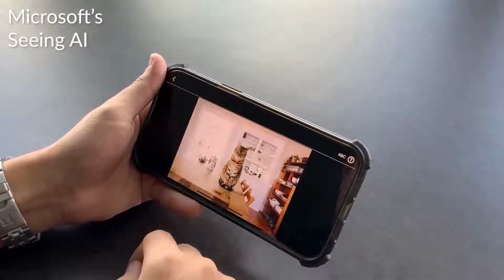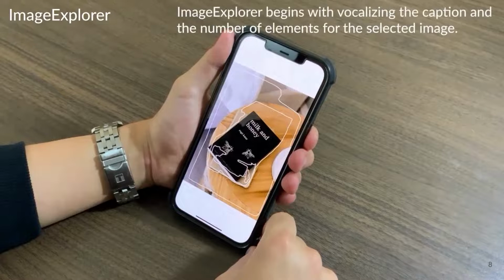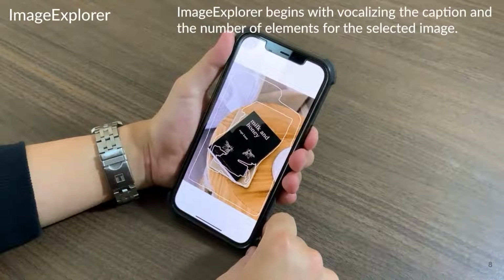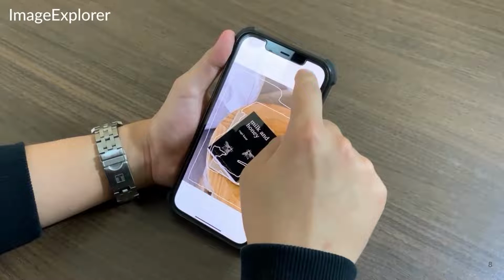Third is ImageExplorer, our design probe that provides a multi-layered touch-based interface. ImageExplorer begins by vocalizing the auto-generated caption and the number of elements in the image. Please view in portrait, a black box on a table. There are 4 main objects available. Touch to explore. When users' fingers intersect with an element, ImageExplorer will first vocalize a description of the intersected element, similar to Seeing AI. If the element contains additional information in the next layer, ImageExplorer will say double tap to explore.